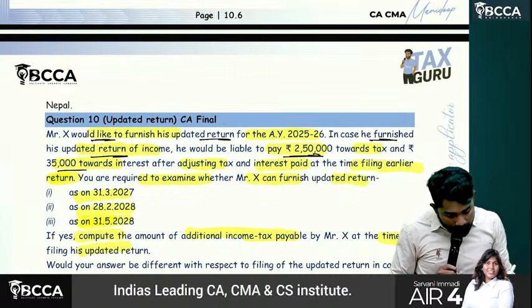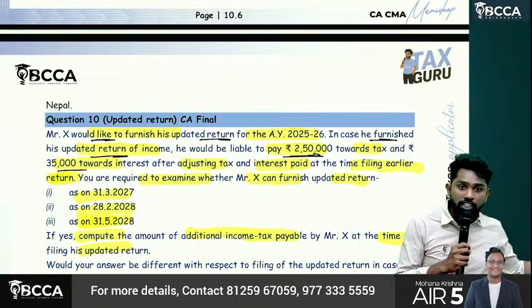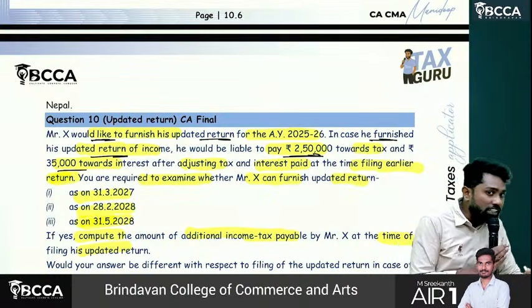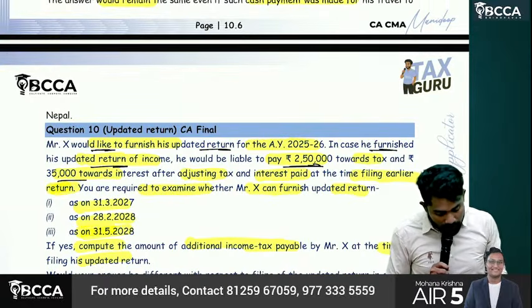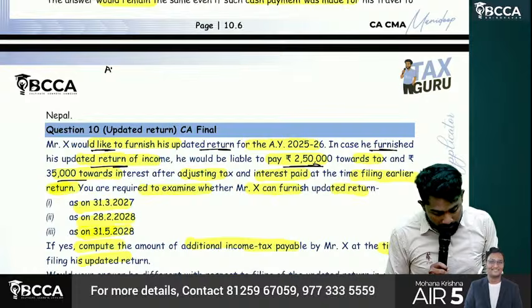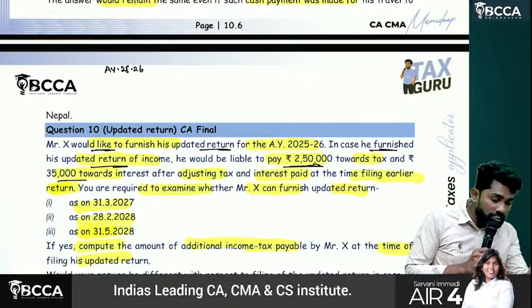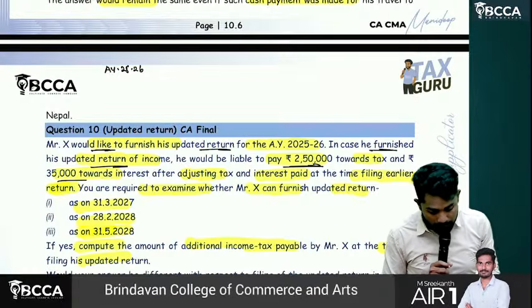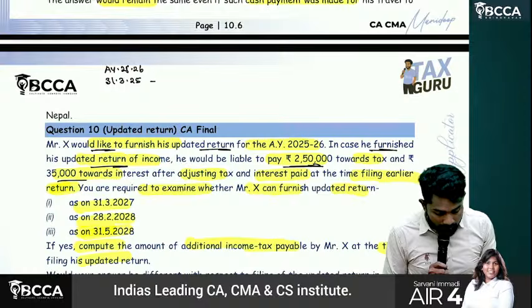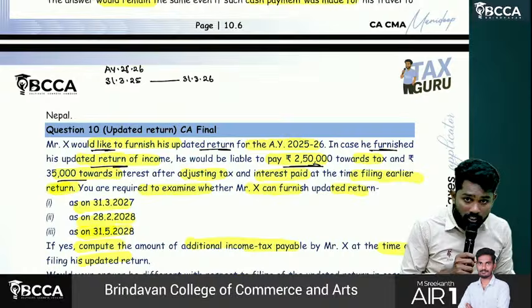Okay, they are asking whether he can file an updated return or not under those three different situations. If he can file, how much is the additional tax he has to pay? Sir, first, what is the end date for assessment year 25-26? First we need what, sir? Not 31st straight away, sir. The due date of filing revised return we need first. So that is what? 31st March 2025. Okay. And from there we count till 31st March 2026, because that is the end date of the assessment year.